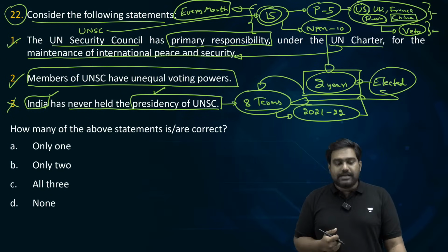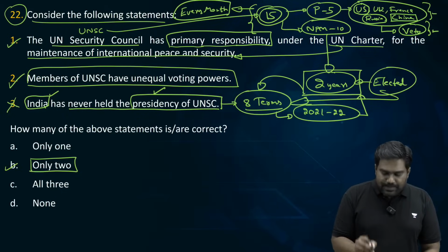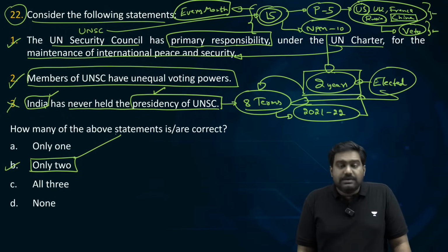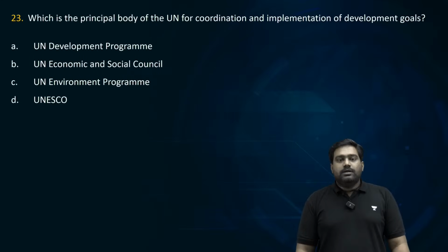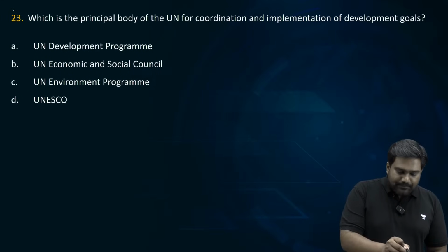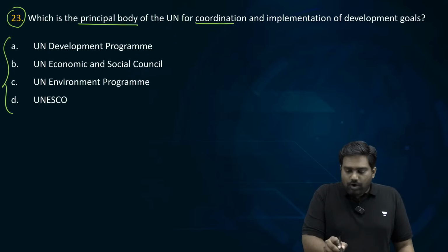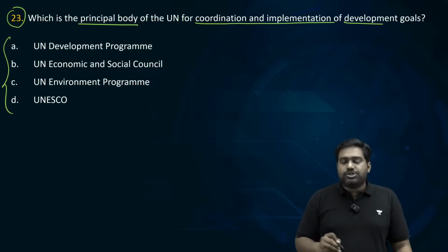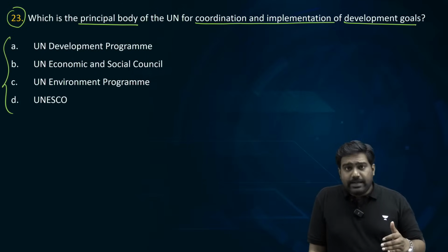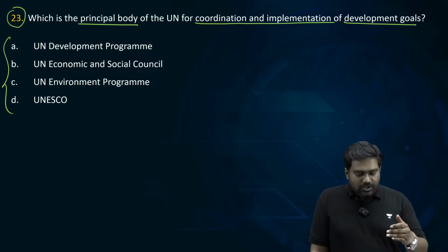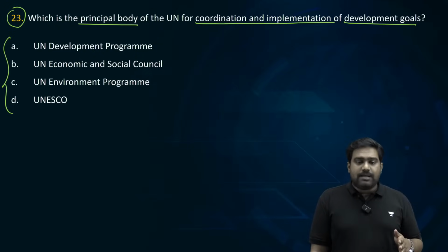That's why the third statement is incorrect. What's the right answer? Option B. Only 2 given statements are correct about the UN Security Council. Now let's move on to question number 23. Which is the principal body of the UN for coordination and implementation of development goals? Is it UN Development Programme, UN Economic and Social Council, UN Environment Programme, or UNESCO?